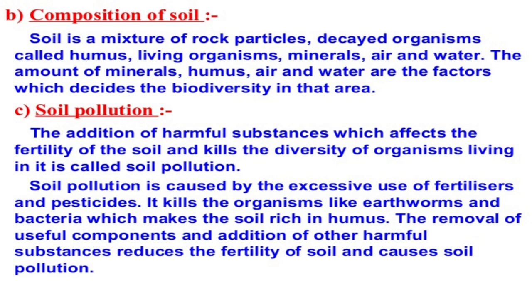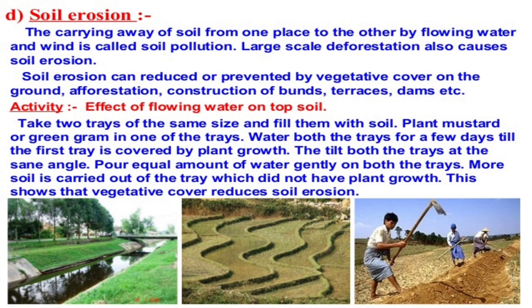Soil pollution is caused by the excessive use of fertilizers and pesticides. It kills organisms like earthworms and bacteria, which make the soil rich in humus. The removal of useful components and addition of other harmful substances reduce the fertility of soil and cause soil pollution. Soil erosion. The carrying away of soil from one place to another by flowing water and wind is called soil erosion.